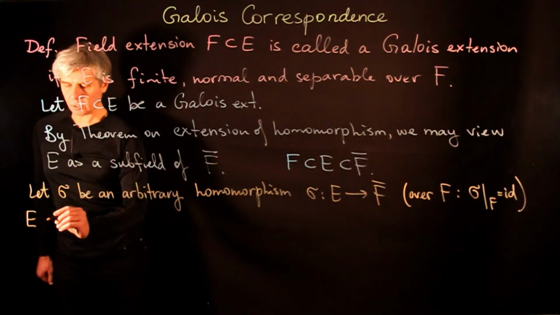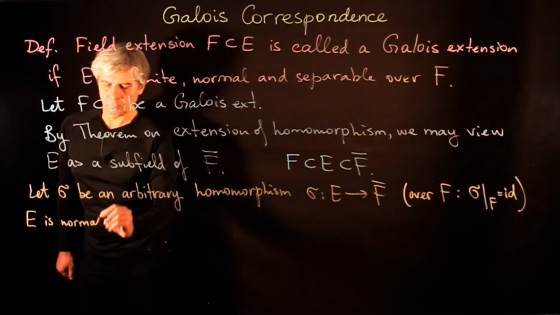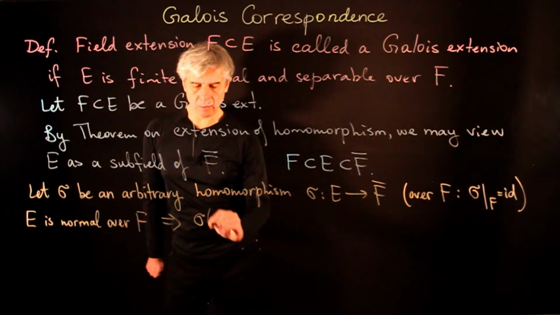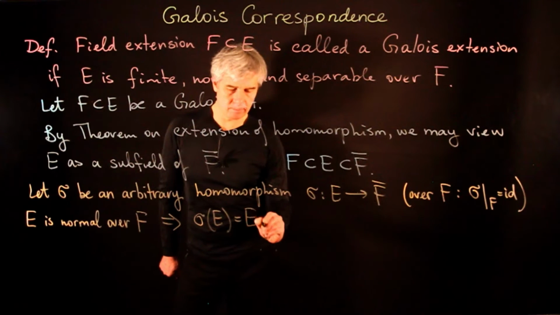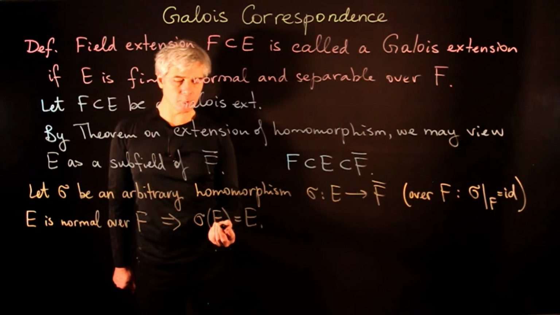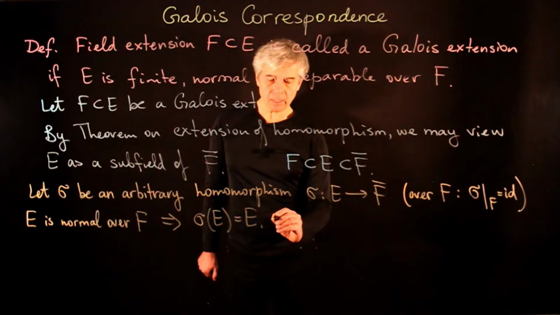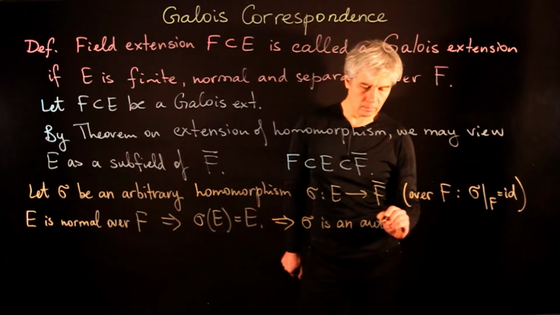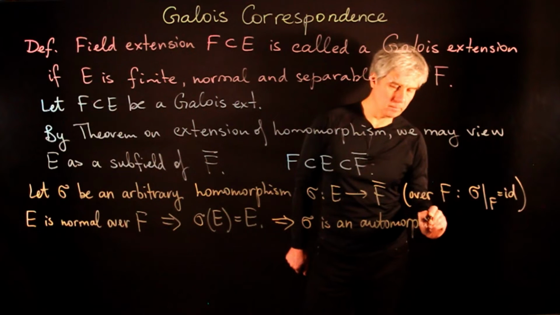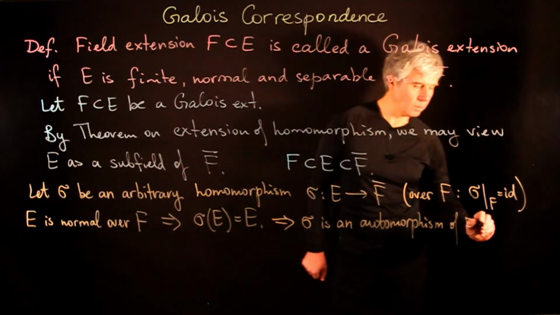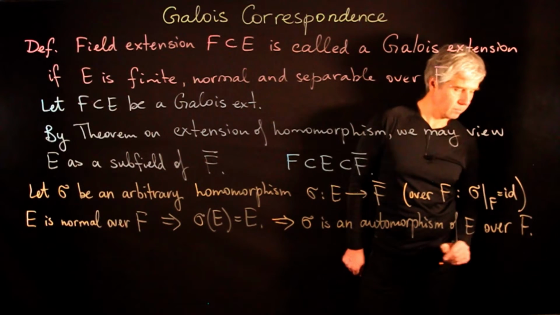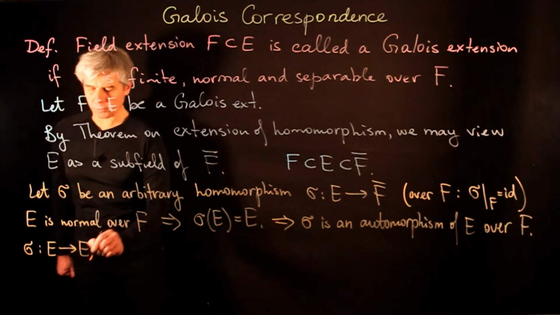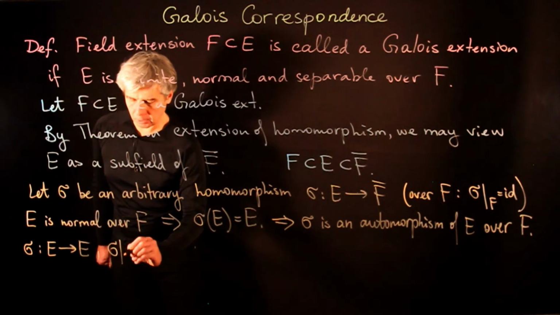Since E is normal over F, we know that sigma of E is equal to E. So that is, sigma will preserve E as a set. And then this tells us that sigma is an automorphism of E over F. So this means that sigma is a map from E to E, which preserves field operations, and sigma restricted to F is identity.